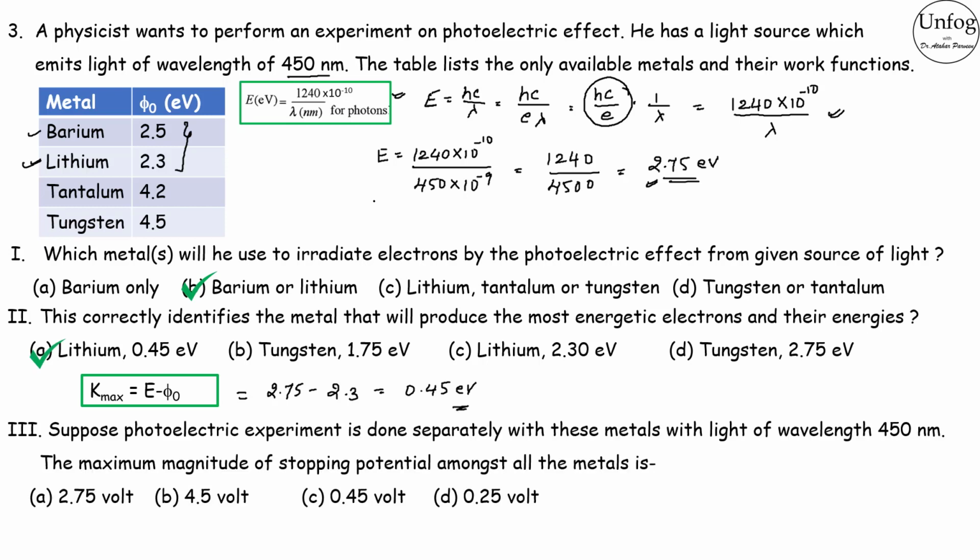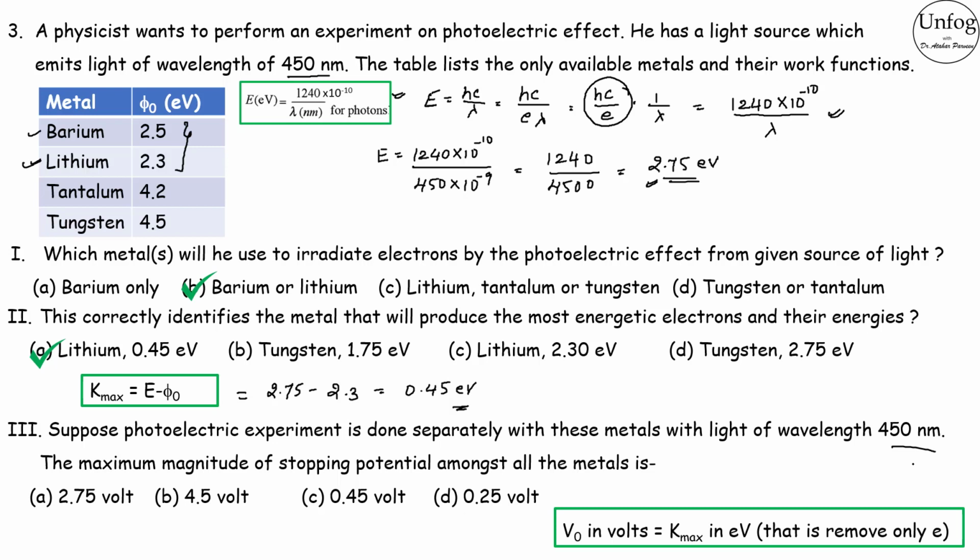The next question is, suppose photoelectric experiment is done separately with these metals with light of wavelength 450 nanometer. The maximum magnitude of stopping potential amongst all the metals is? This is a very simple question, children. This also you can answer without using your pen and paper. We know that the stopping potential is in volts. We can calculate it by using maximum kinetic energy.